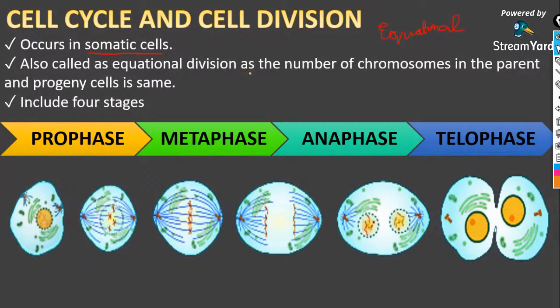That is, the number of chromosomes present in the parent and the progeny cells is the same in case of this mitotic division.